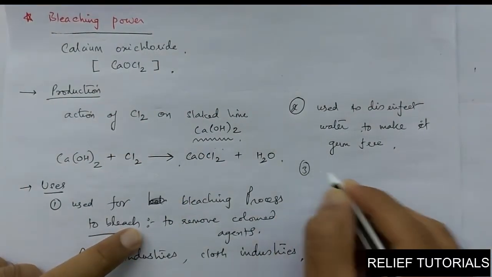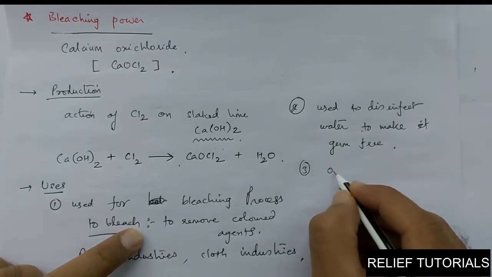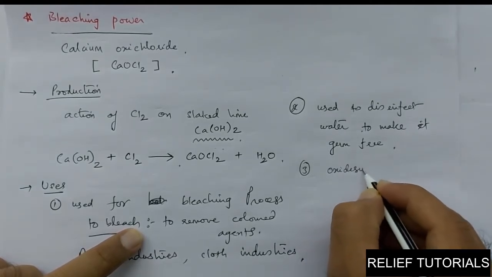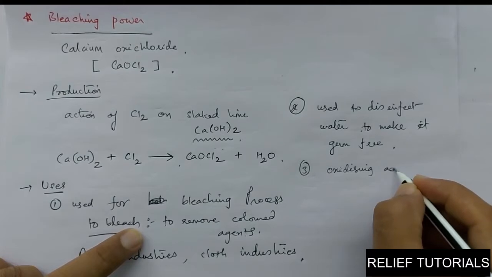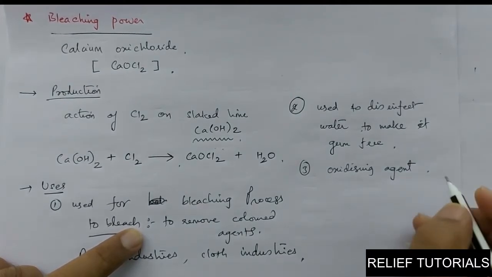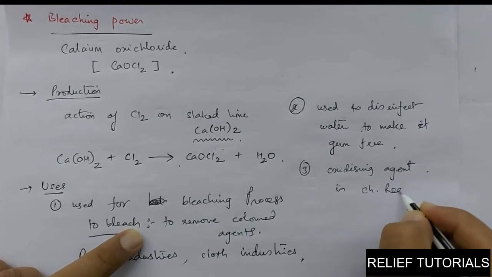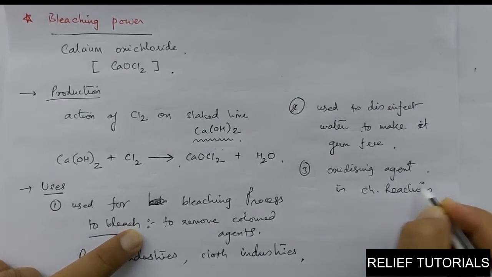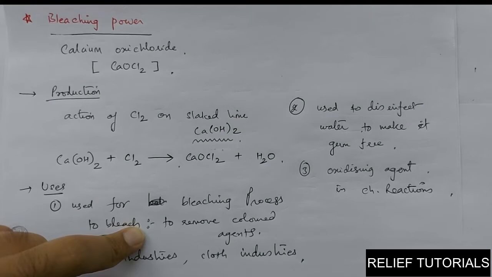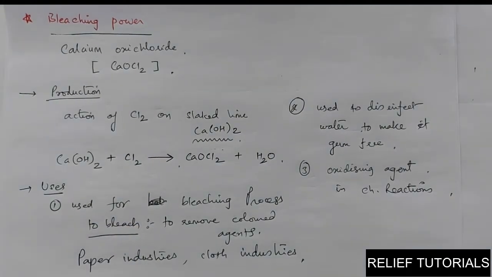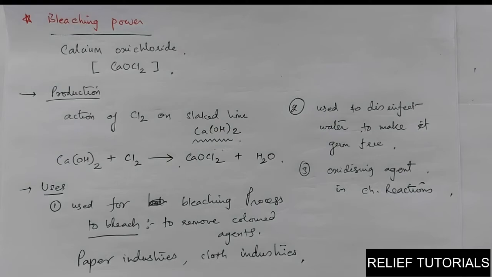It is also used as an oxidizing agent in chemical reactions, for oxidizing some substances, as an oxidizing agent in many chemical reactions. So there are three uses. You have to write them and prepare.